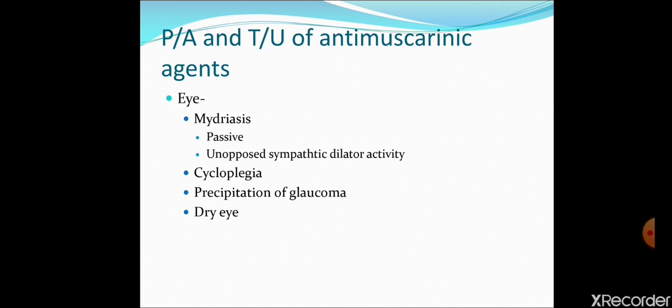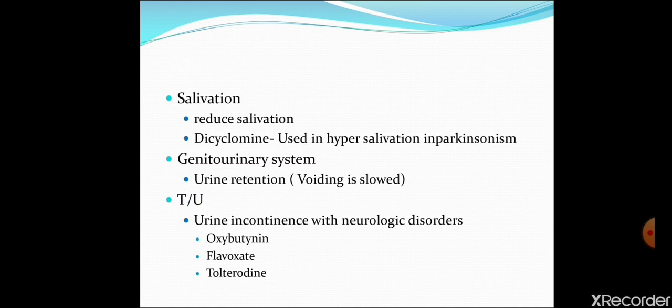Atropine-like drugs also cause dry eye because they reduce lacrimation. The next effect of atropine is reduced salivation. Dicyclomine is an anti-muscarinic drug that is used in treatment of hypersalivation found in Parkinsonism.